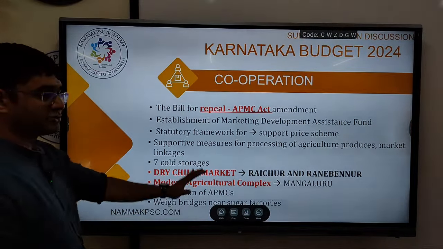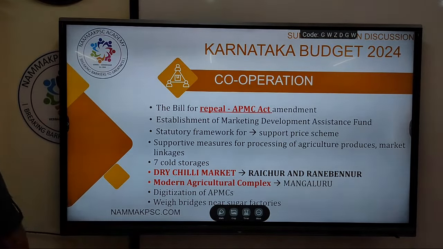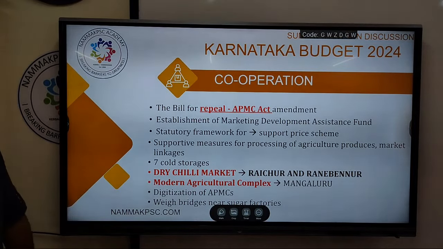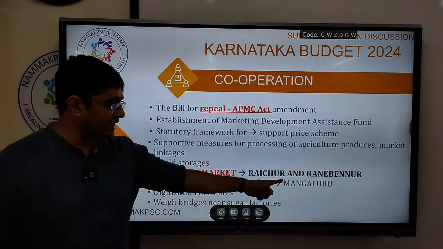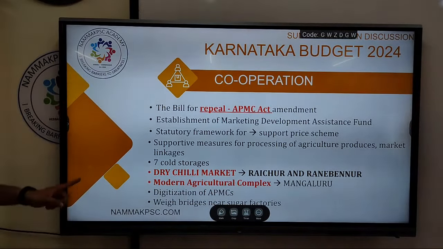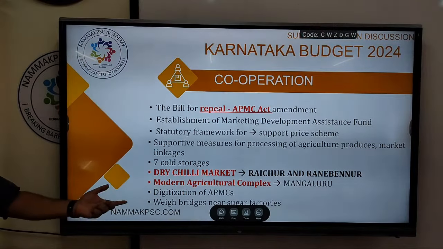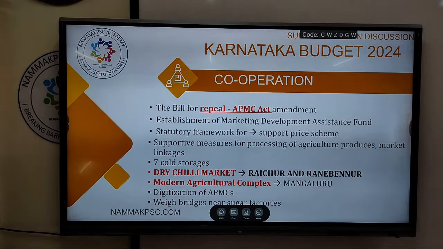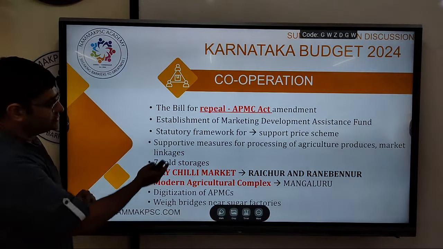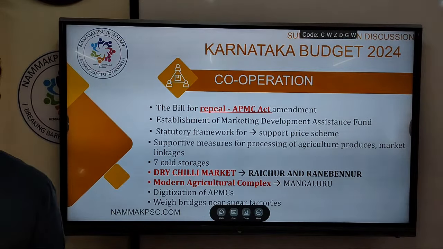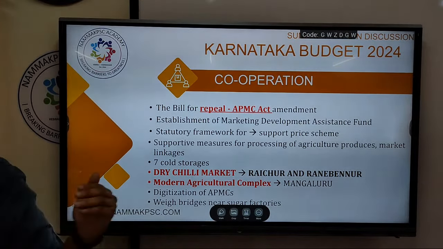Then 7 cold storages will be set up across Karnataka. These two are important from the prelims point of view: a dry chili market will be set up in Ranebennur and Raichur, and a modern agricultural complex will be coming up in Mangaluru. Then there will be initiatives for digitalization of weighing at APMCs, as well as weighing bridges set up near the sugar factories. For prelims, 1, 2 and 3 are important, but if you are analyzing the agrarian sector from the mains point of view, the rest are also important.